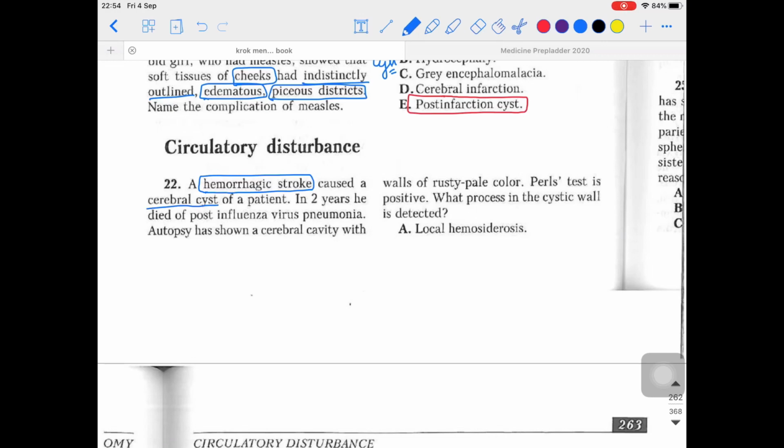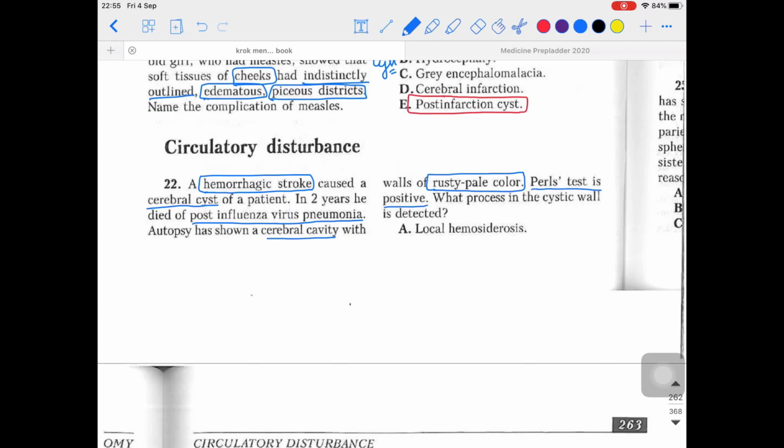In 2 years he died of post-influenza virus pneumonia. So he was having some kind of influenza virus in the history, and he died because of that. The autopsy has shown a cerebral cavity with a wall of rusty pale color. That's important for us, rusty pale color, and the pulse test is positive.